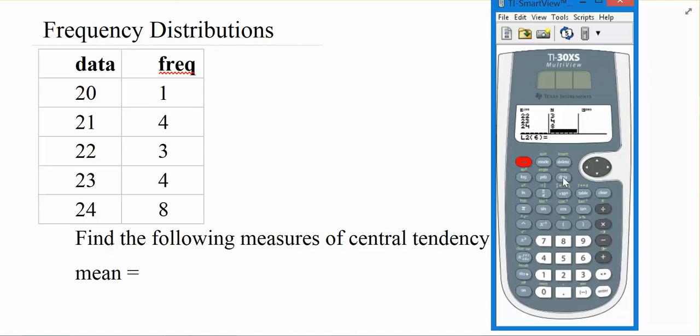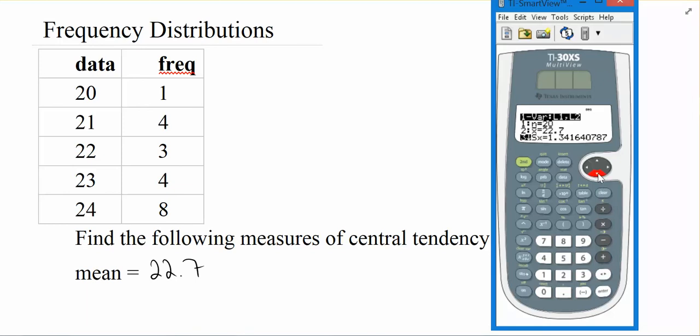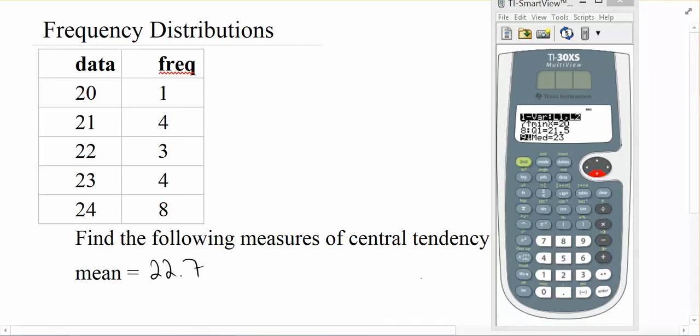So that then when we go to our one variable statistics, we can tell the calculator, hey, my frequencies for this frequency distribution are in the second column. And then I can hit enter on the calc, and it's going to tell me my mean. My mean's 22.7 according to this. And if I scroll down, I can get the median as well. And the median's 23.